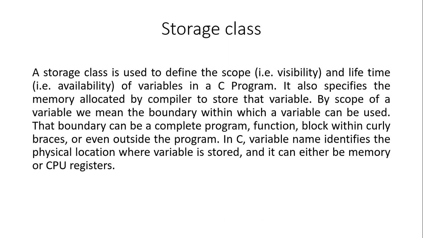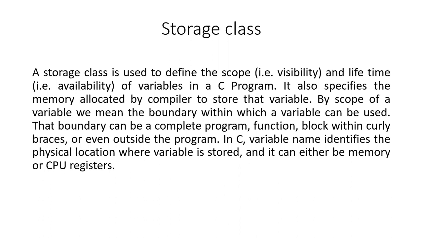Scope means from where we can access those variables, and lifetime means when those variables are created and when those variables are destroyed. How many times are these variables created and how many times are they destroyed? Do they retain their previous value or not when they are created and destroyed multiple times?